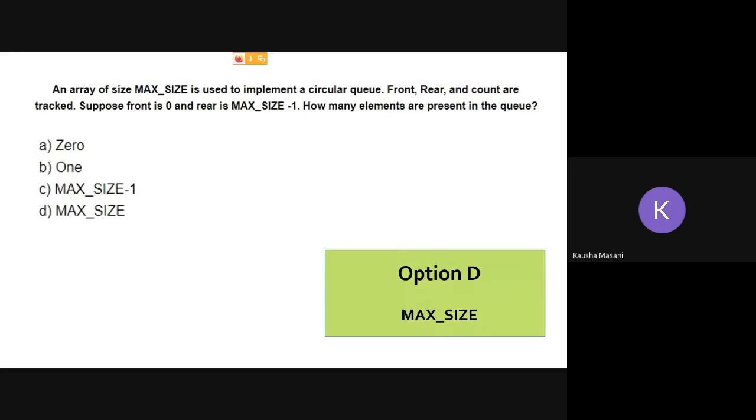When such kinds of logical questions come across you, you can very easily imagine how in memory your array is stored, where is your front, where is your rear, and then you can give the answer accordingly. But for that, you have to remember that Excel diagram, or the practical which we have done using that Excel demonstration.